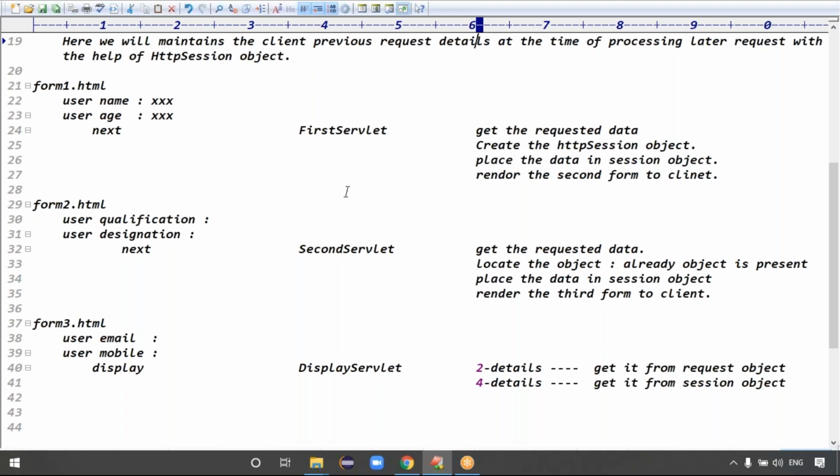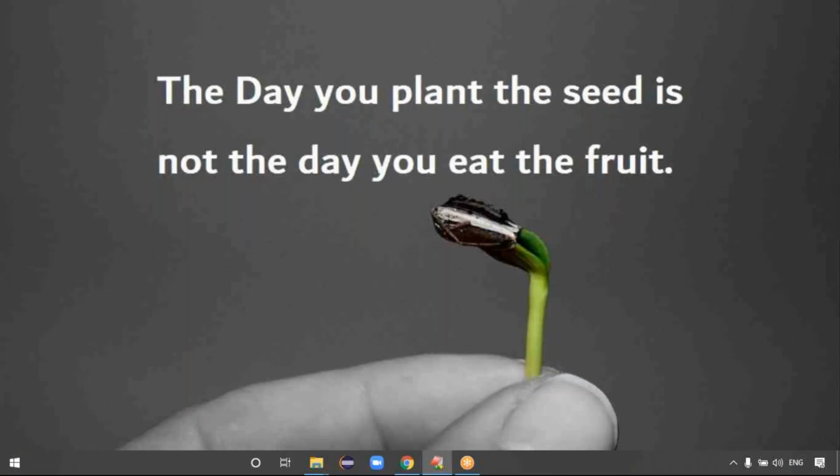Exactly. Guys, now you tell me, in this example how many forms have I designed in total? Three. How many servlets do I have to design? Three servlets, right? The first servlet gets some data and stores it in the session object. The second servlet is there, the third servlet is there. Total three servlets, right? Exactly. Guys, can I do this example practically?